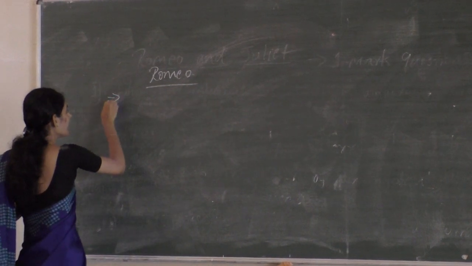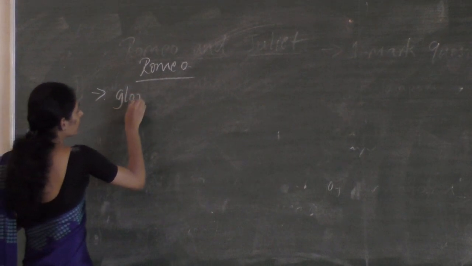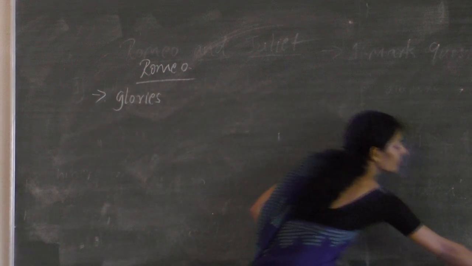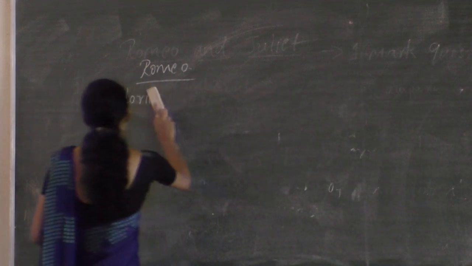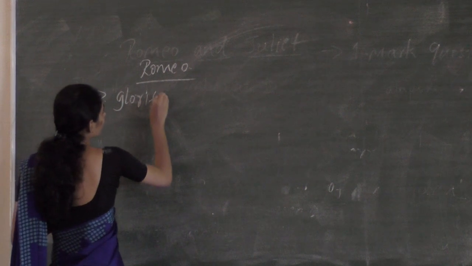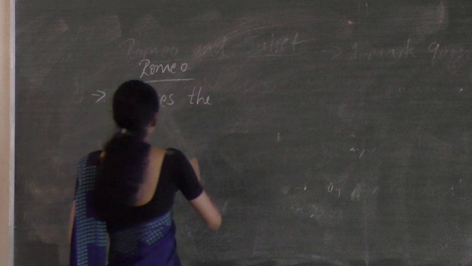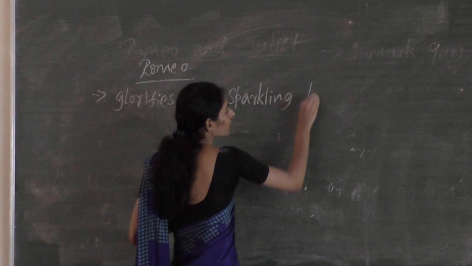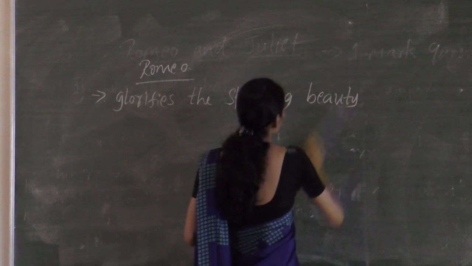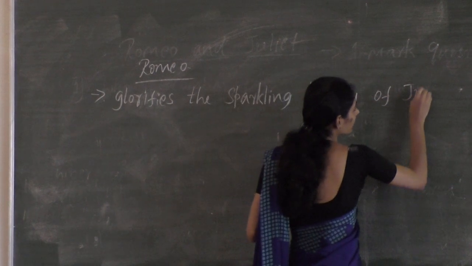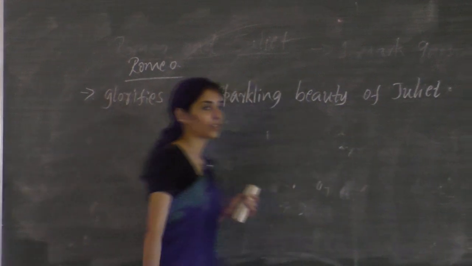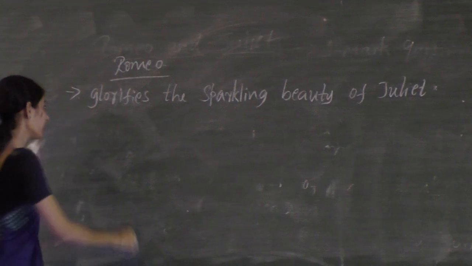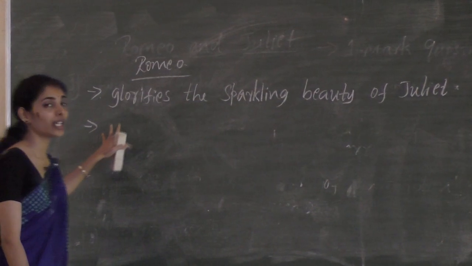The first thing, he glorifies the sparkling beauty of Juliet, and that is why he starts his description with her brightness.